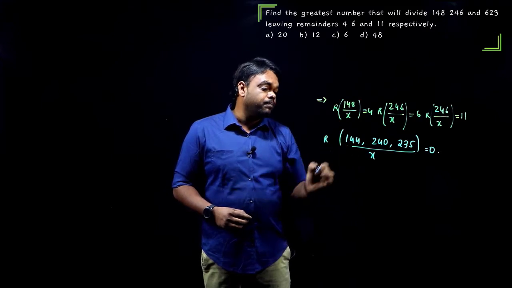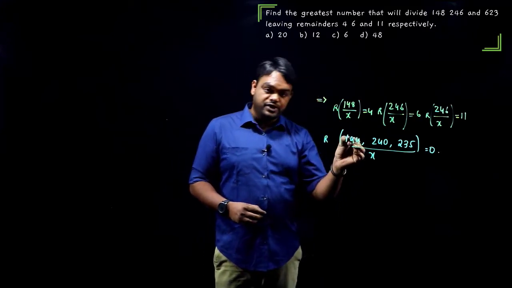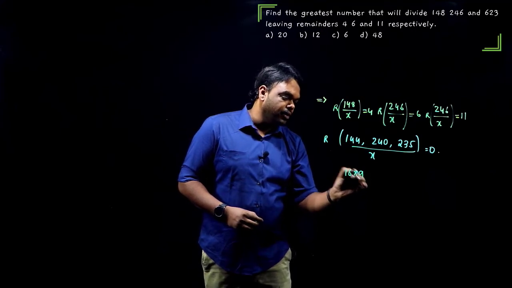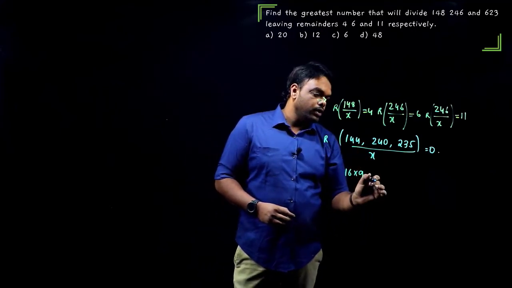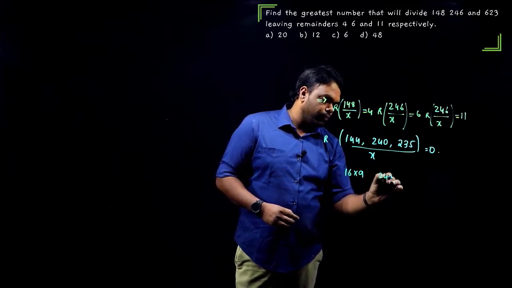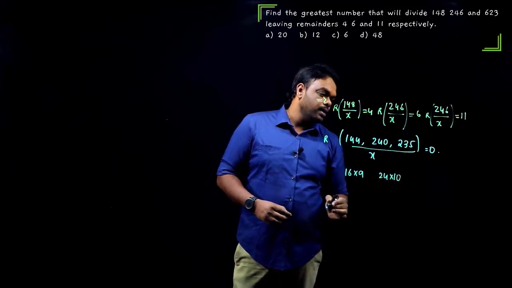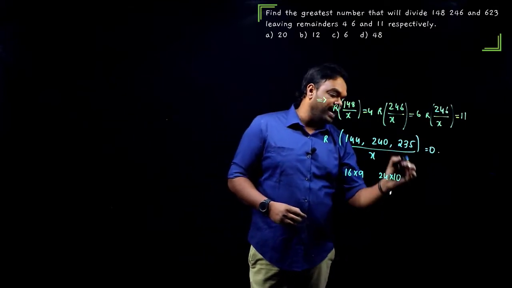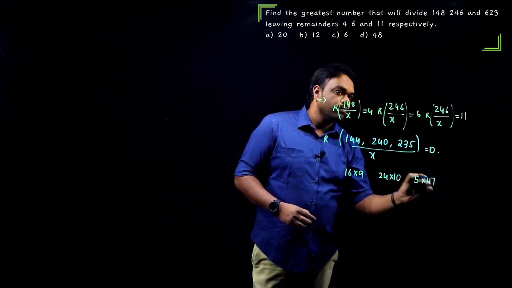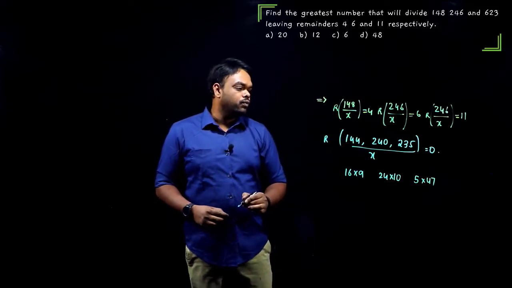Guys, this one, I can write it as 16 into 9. Let us factorize first. 16 into 9. And this one, 24 into 10. And this one, I can divide with 5, 5 into 47. Okay, 5 into 47.